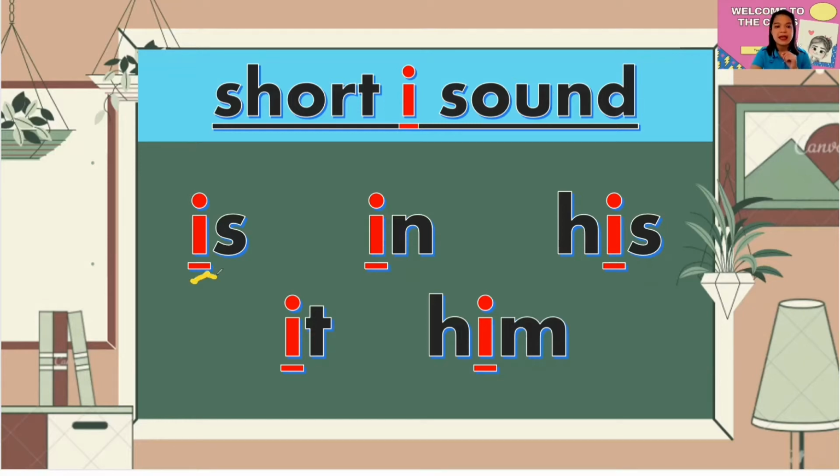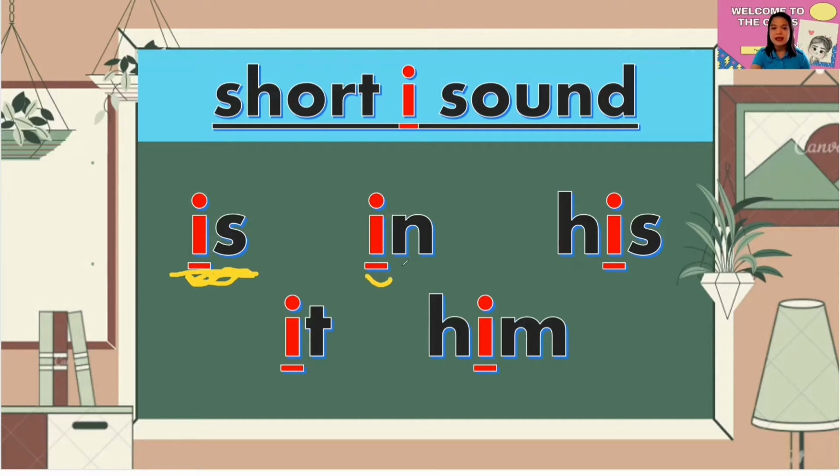I. S. Perfect. Is. Okay, let's read this one softly. Is. Again. Is. Again. Say it by yourself. Perfect. Is. Now, let's proceed here.